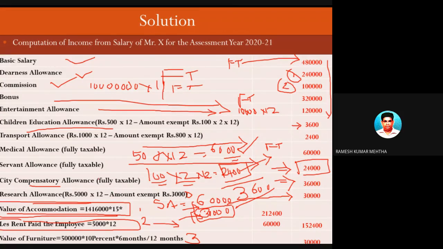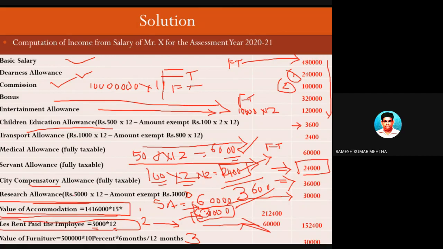See, the employer is providing accommodation to the employee, and this is not rent-free accommodation. भाड़ा free में नहीं दे रहा है, ऐसे नहीं बोल रहा है कि जा उधर रहे और कुछ भी मत दे. For this particular accommodation, how much is the employer charging the employee? 5,000 per month into 12 is equal to 60,000 rupees. Okay, this is number 2.